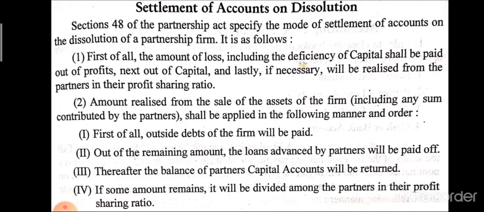Settlement of accounts on dissolution. First of all, the amount of loss including the deficiency of capital shall be paid. It means that if any firm bears continuous loss, that loss is covered by the previous profit. If profit is not sufficient, that amount is covered by the capital. And if the capital is also not sufficient, at that time the amount of loss is covered by the partners. It means that partners come with money from their home or from their personal property.